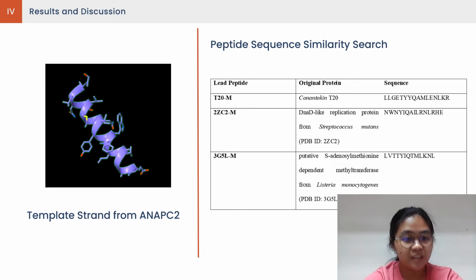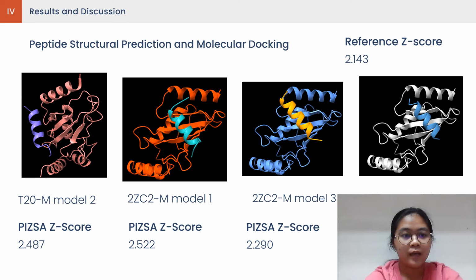To ensure binding affinity with UBE2C, the sequences were modified slightly by replacing certain amino acids with hotspot amino acids in their correct sequence position. After preparing the lead sequences, the PepFold3 web server was used to conduct both the peptide structure prediction and the protein-peptide docking. All three lead sequences were run through the PepFold3 web server, which runs 100 separate simulations and generates a model with different binding poses for each run. For the purposes of the study, only the top 3 dock models for each lead sequence were taken.